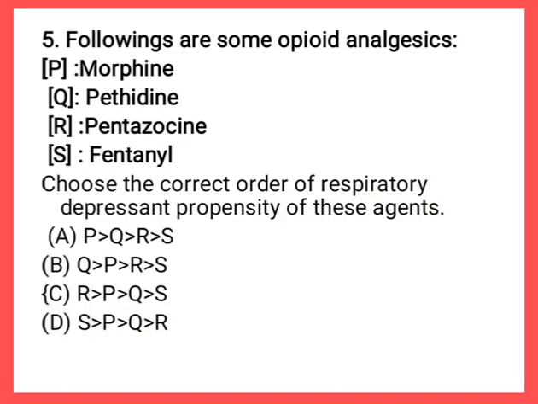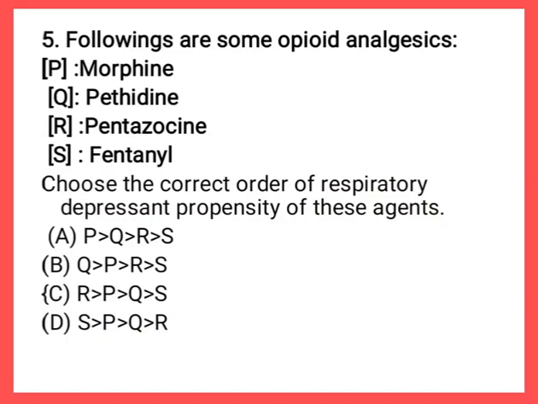The fifth question is, which one of the following opioid analgesics has maximum respiratory depressant property? We have to keep in mind the respiratory depressant property of these agents. The drugs are morphine, pethidine, pentazocine and fentanyl.